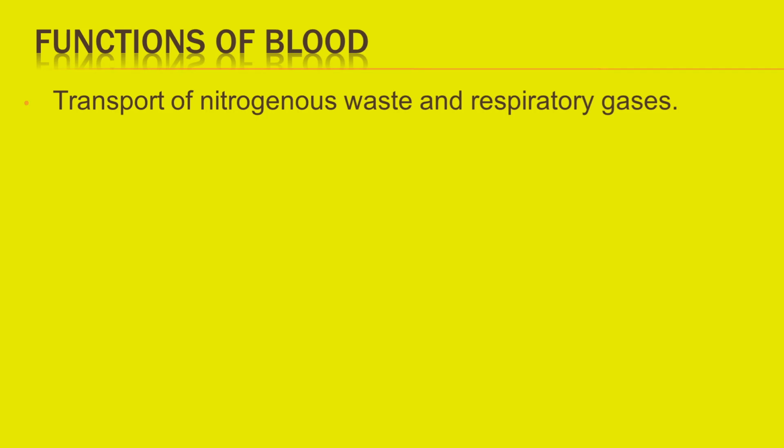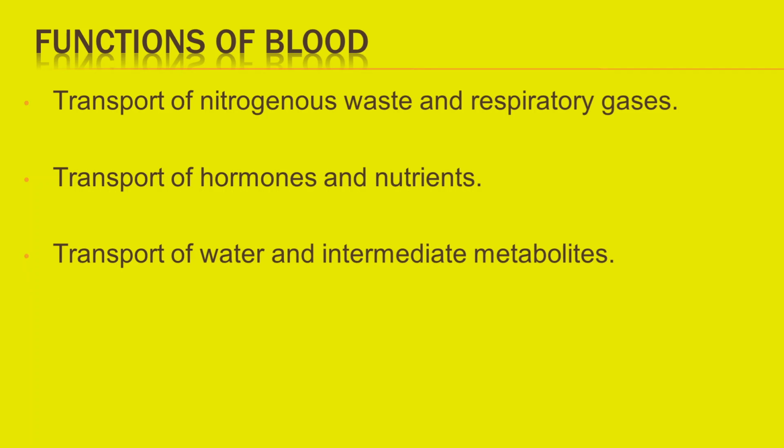RBCs transport oxygen from lungs to tissues and carbon dioxide from tissues to lungs. Blood helps in the transport of hormones and nutrients like glucose, amino acids, etc. Blood helps in the transport of water and intermediate metabolites like lactic acid.